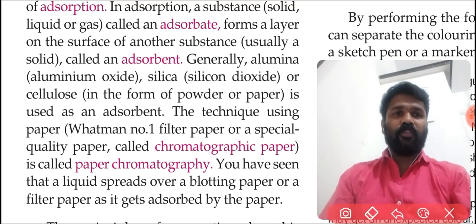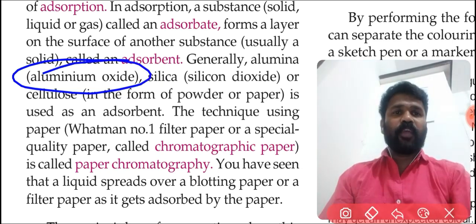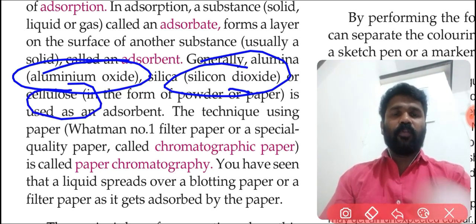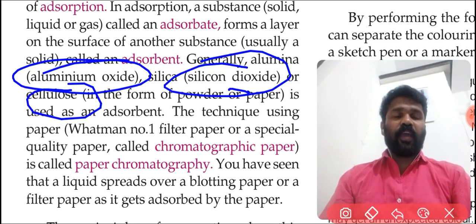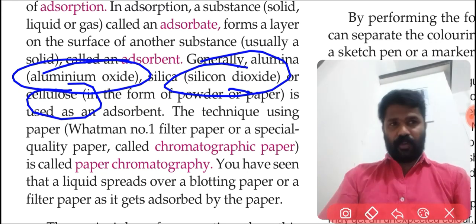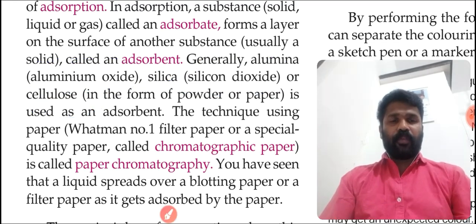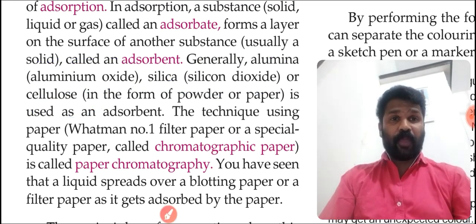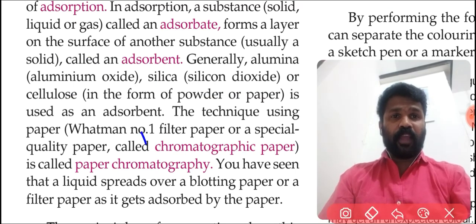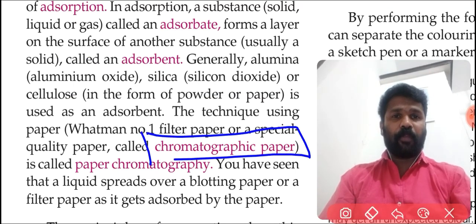Generally, what are the things we use as an adsorbent? Aluminium oxide, silicon dioxide, or cellulose. Clear? These three we generally use as an adsorbent. For the technique using paper, we use one special type of paper, called chromatographic paper.